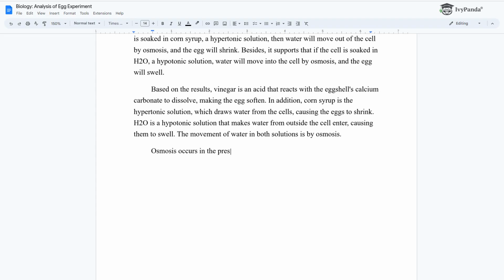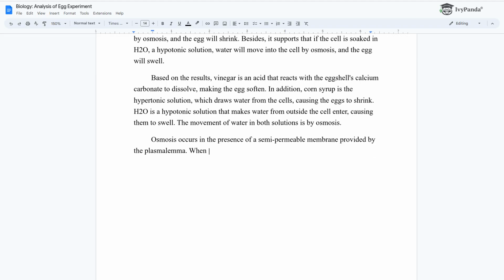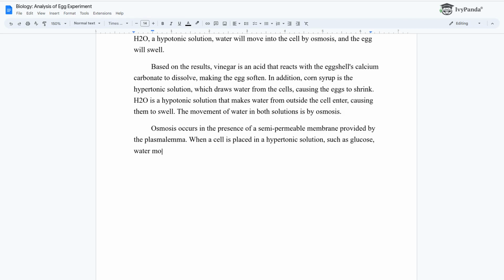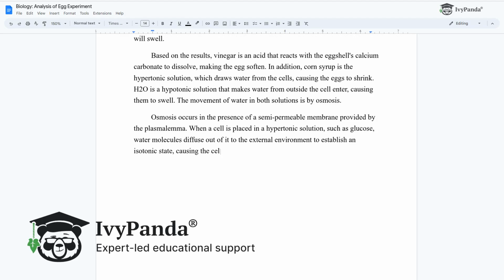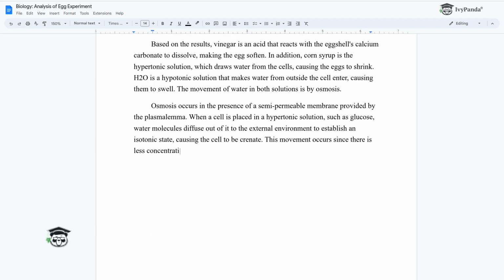Osmosis occurs in the presence of a semi-permeable membrane provided by the plasmalemma. When a cell is placed in a hypertonic solution, such as glucose, water molecules diffuse out of it to the external environment to establish an isotonic state, causing the cell to be crenate. This movement occurs since there is less concentration gradient of water molecules in the surroundings than in the cell.